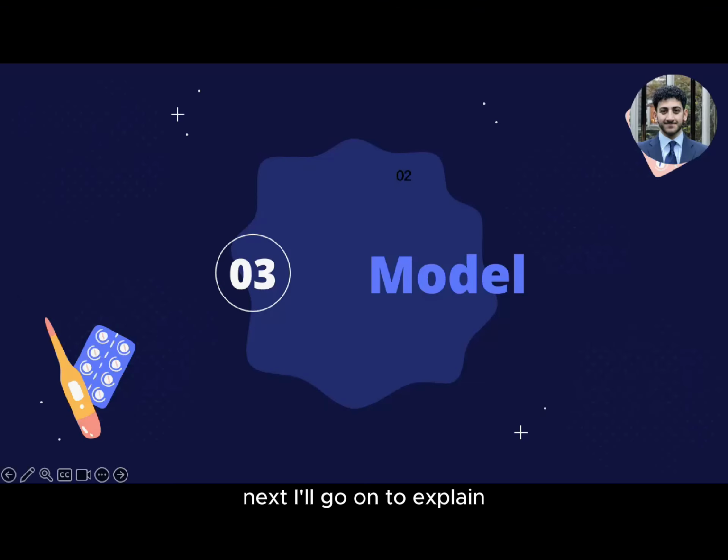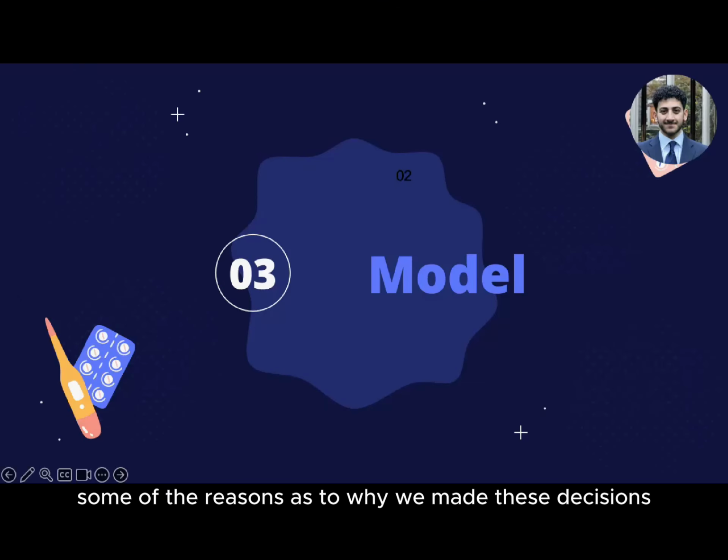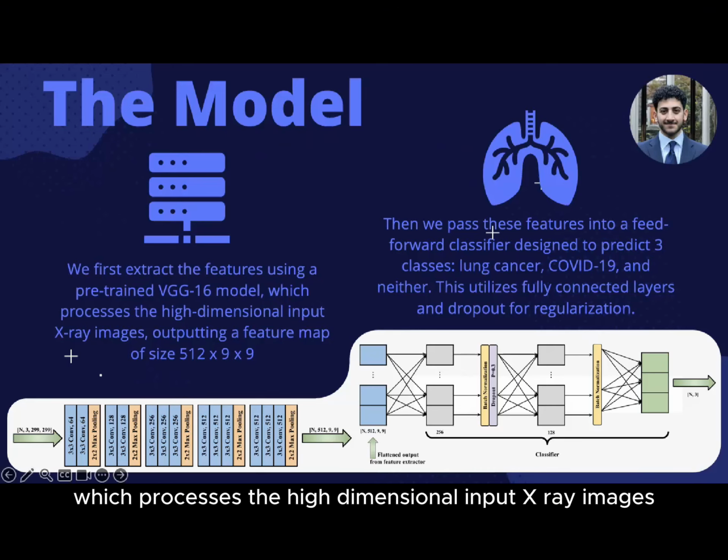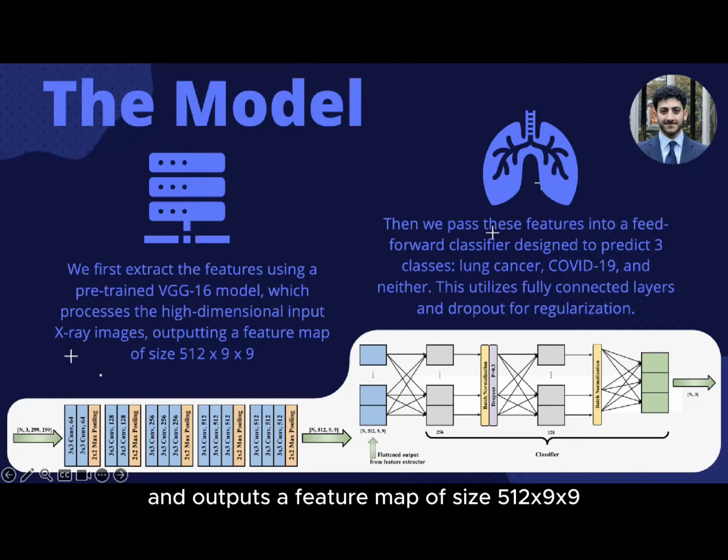Next, I'll go on to explain the overarching model architecture that we used and some of the reasons as to why we made these decisions. As Mazen explained in the previous section, we first extracted the features using a pre-trained VGG16 model, which processes the high-dimensional input X-ray images and outputs a feature map of size 512 by 9 by 9.